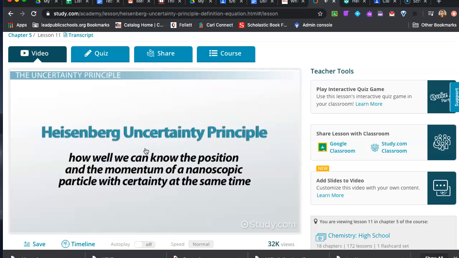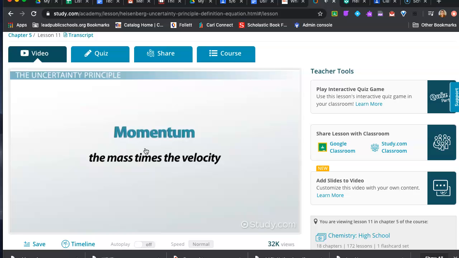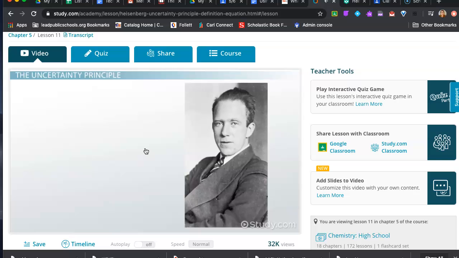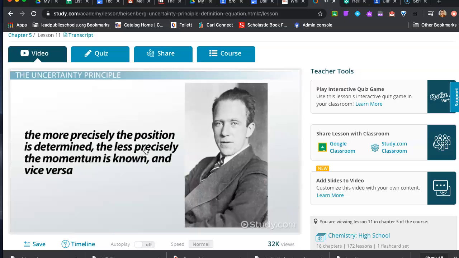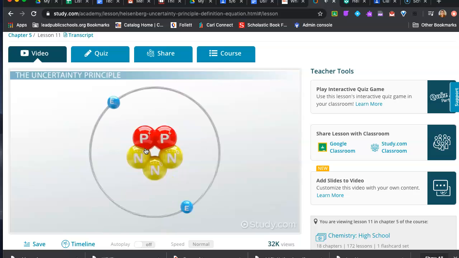The Heisenberg uncertainty principle relates to how well we can know the position and the momentum of a nanoscopic particle with certainty at the same time. Remember that momentum is the mass times the velocity of a particle. Heisenberg summarized his uncertainty principle as: the more precisely the position is determined, the less precisely the momentum is known, and vice versa. What this means is that you cannot accurately know both the location and momentum of a nanoscopic particle.